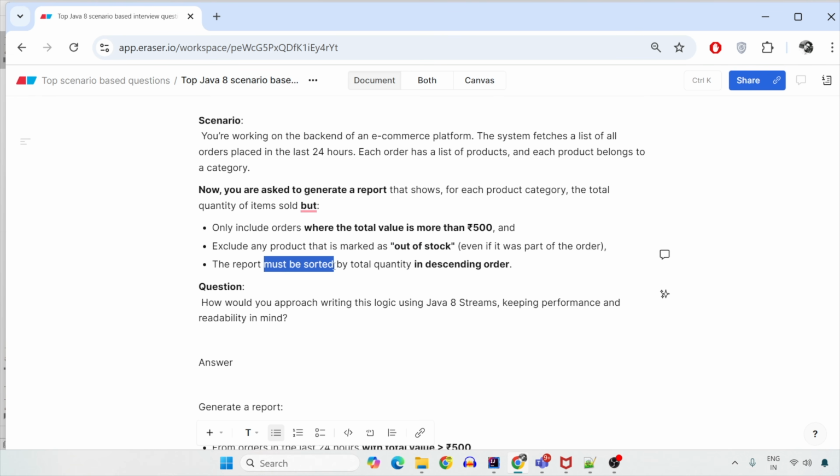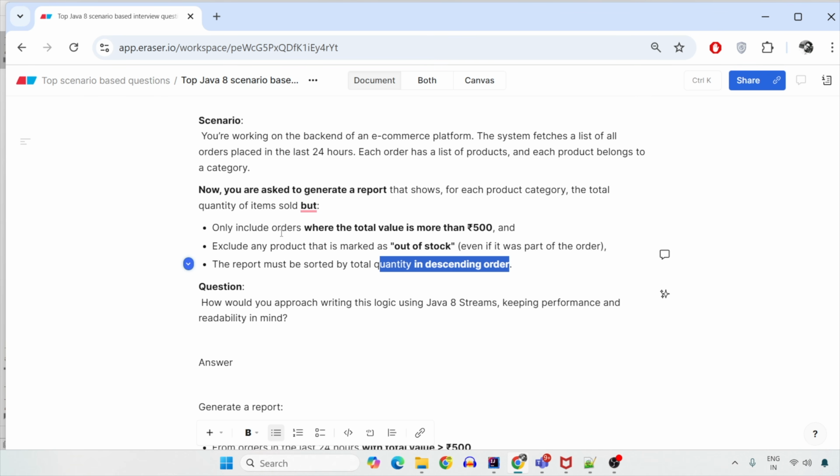And the report must be sorted based on the quantity of the particular category being sold in the descending order. For example, my electronics are sold in 50 amount, clothing is sold in just 2 item order. So the report should be electronics 50, clothing 2. That is in descending order. The highest quantity being sold should be the top in the category. This is too much of task, right? So let's write down the real requirement.